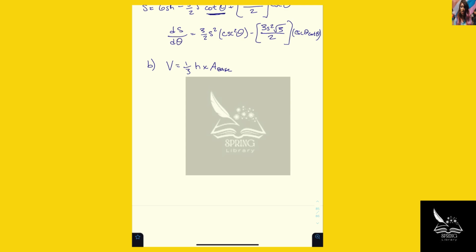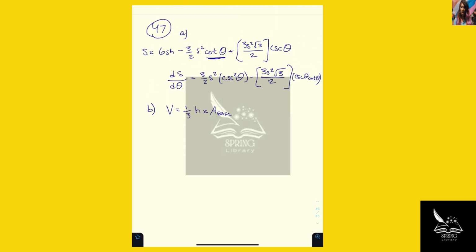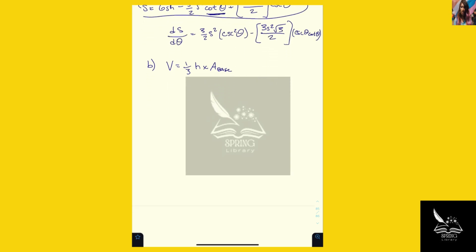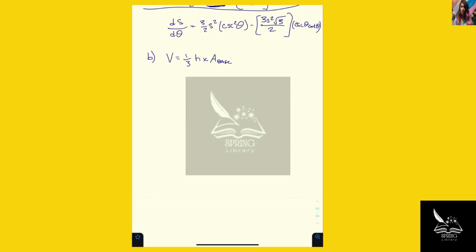So given what we already have, which is this equation up here, we've already differentiated with respect to theta, and we got this, and then we set that equal to 0.